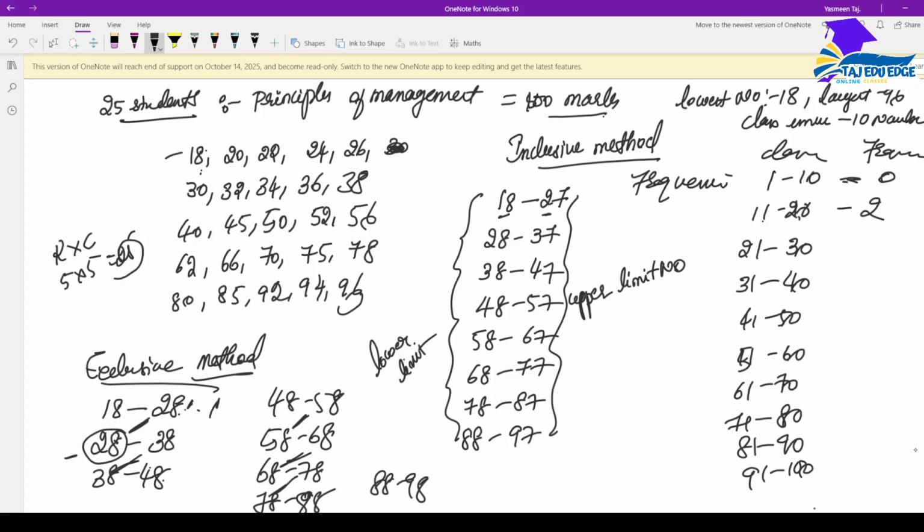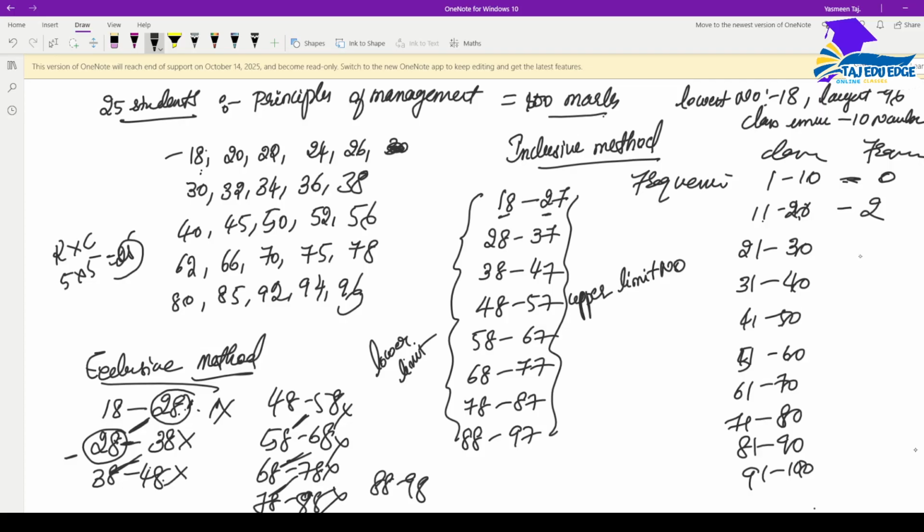So it's important for us to know that if someone has got this number, we will not consider it here. Upper limit number we will not consider. We will consider it in the lower limit. So we are ignoring or excluding the upper limits. That is why we call it an exclusive method. Exclusive method.